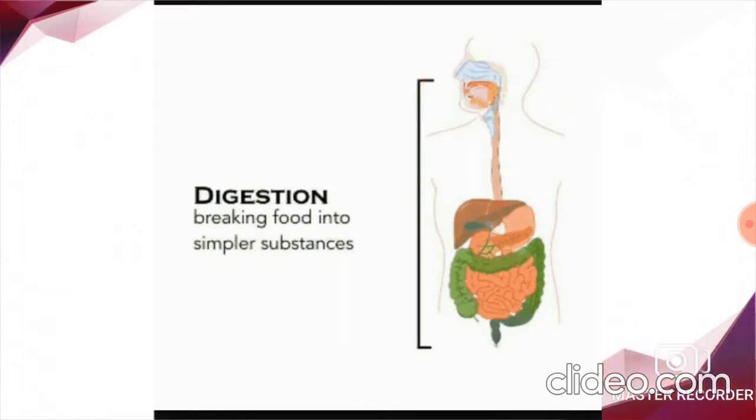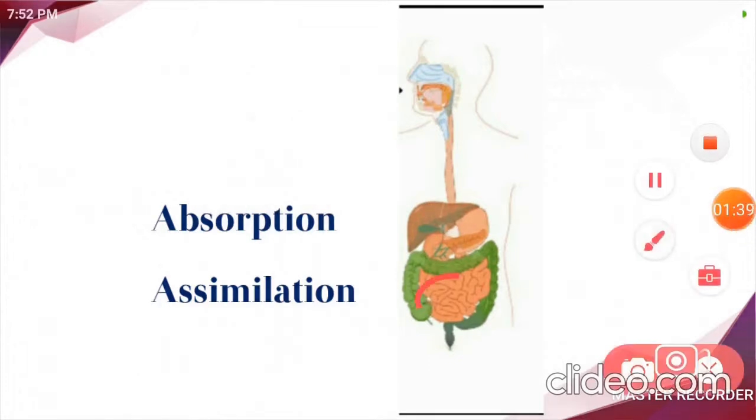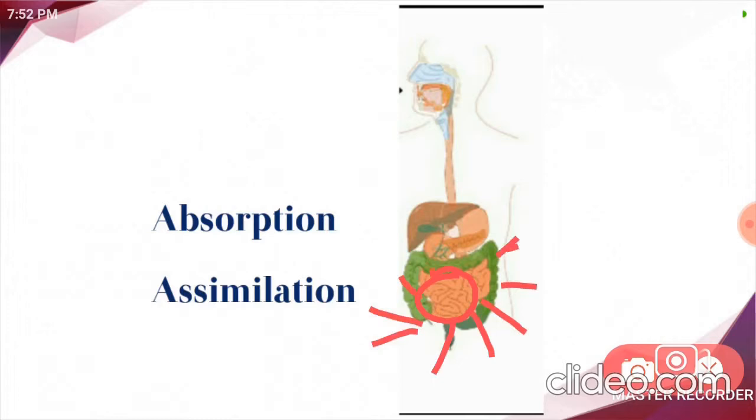After digestion, we are going to have the absorption process. After the digestion of food, the digested food is absorbed by the walls of the small intestine. And from the small intestine, it is passed to the blood. The digested food is passed to where? To the blood. The blood carries this energy to all parts of the body.